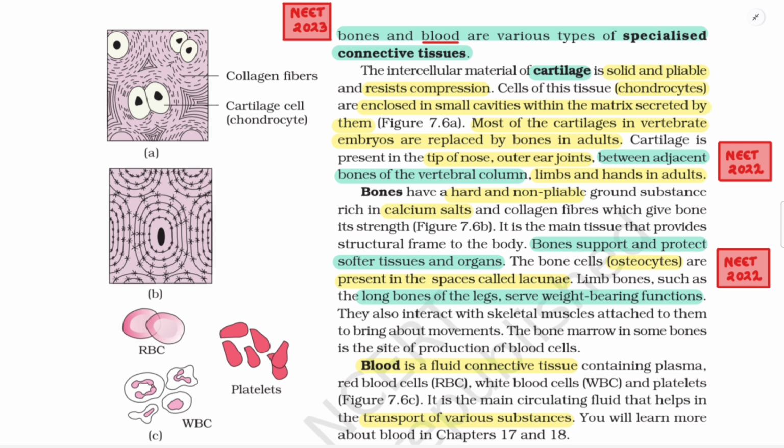Blood is a fluid connective tissue containing plasma, red blood cells (RBC), white blood cells (WBCs), and platelets, figure 7.6c. It is the main circulating fluid that helps in the transport of various substances. You will learn more about blood in chapters 17 and 18.